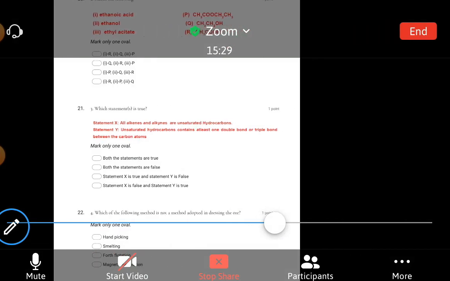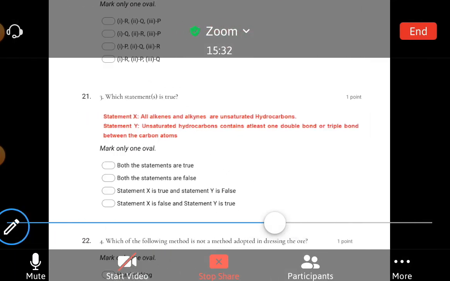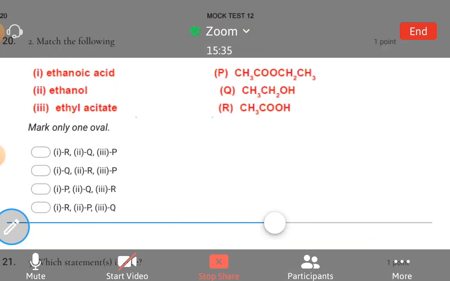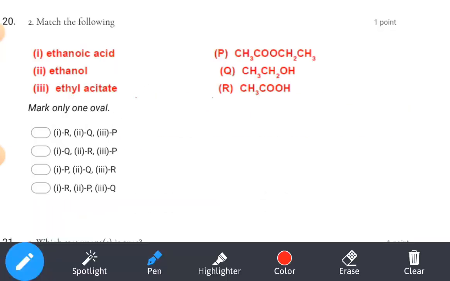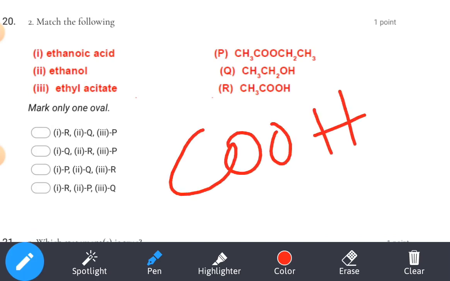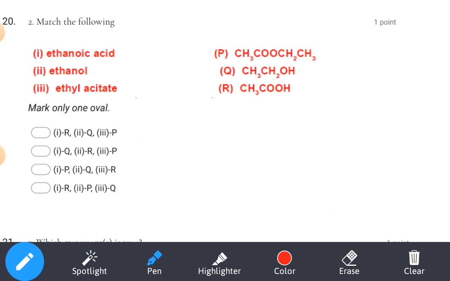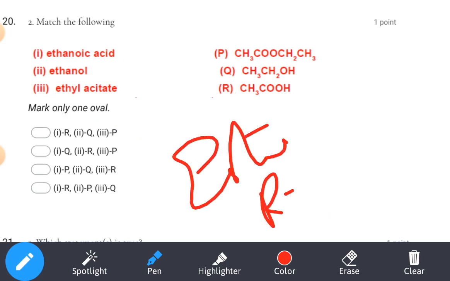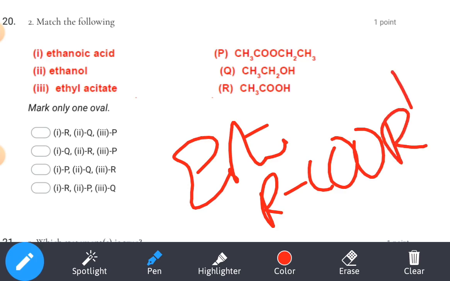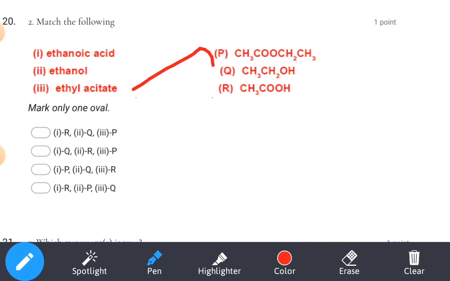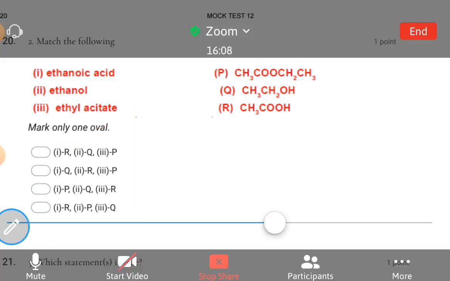Let's see the next question. Ethanoic acid general formula is what? COOH. Ethanol general formula is what? OH. Ethyl acetate is nothing but an ester. What is the general formula? RCOOR'. So R, Q, P. Option number A is our answer.